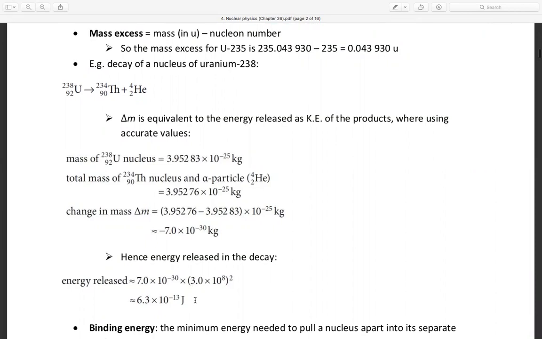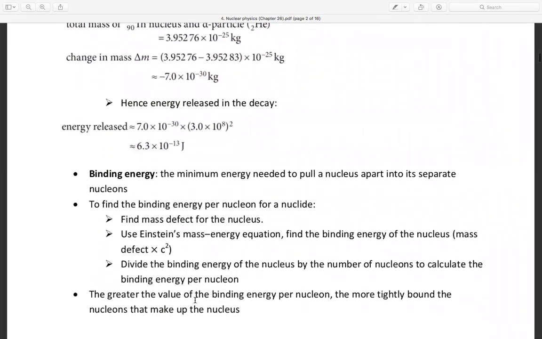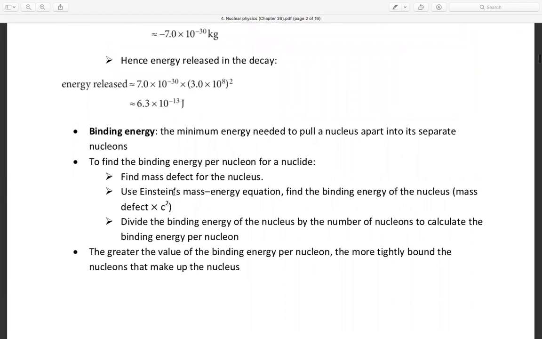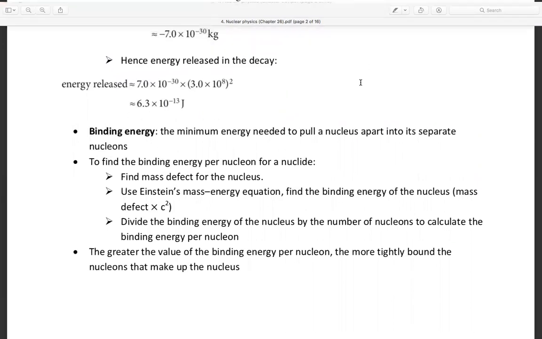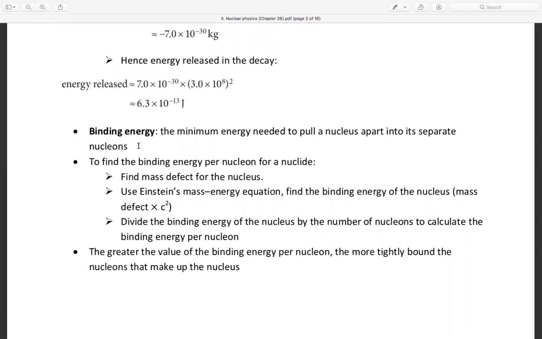Now this relates to binding energy. Our topic is binding energy and half-life. Binding energy is the minimum energy needed to pull a nucleus apart into its separate nucleons. I repeat again: this is the minimum energy needed to pull a nucleus apart into the separate nucleons.